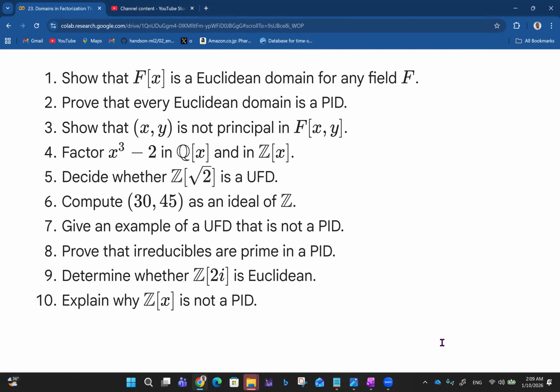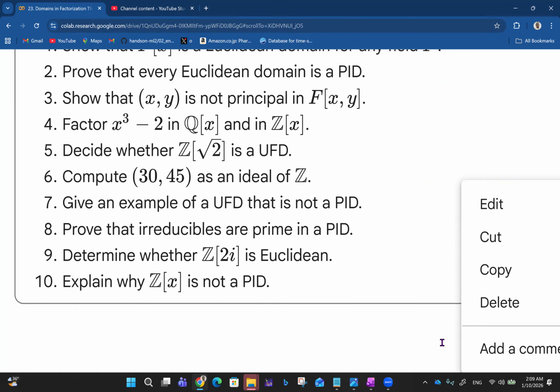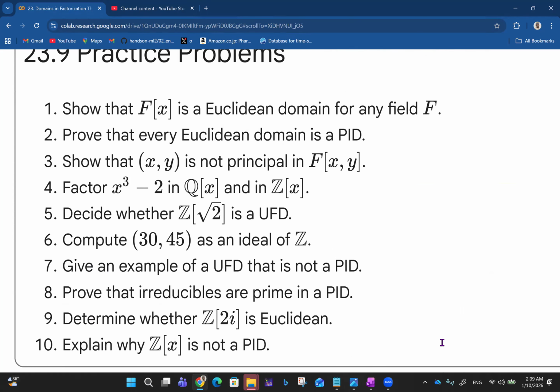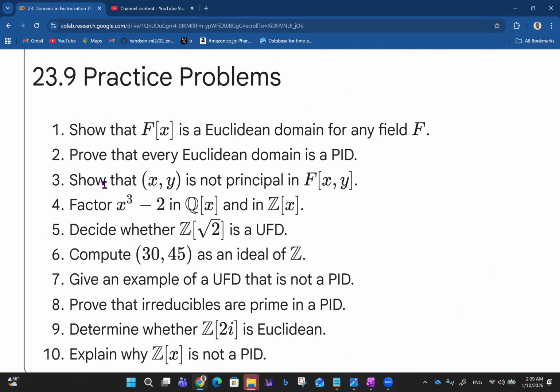Now we have 10 practice problems as we usually do. You want to try your hands on these to be sure you really get the gist. Show that F[x] is a Euclidean domain for any field F. Prove that every Euclidean domain is a principal ideal domain. Show that (x, y) is not principal in F[x, y]. Factor x cubed minus 2 in Q[x] and Z[x]. This is basically to show that there's no uniqueness about this. Then decide whether Z[√2] is a UFD.